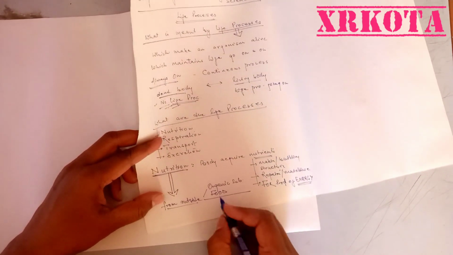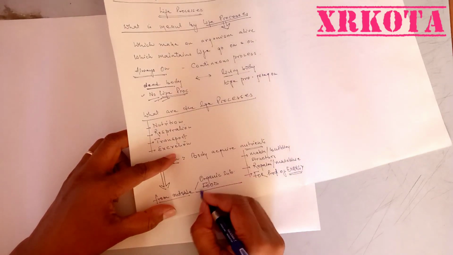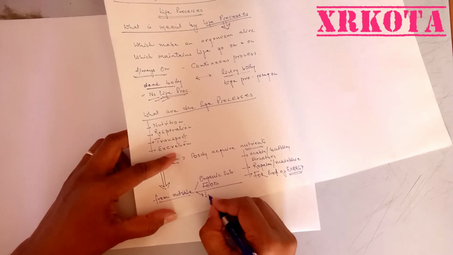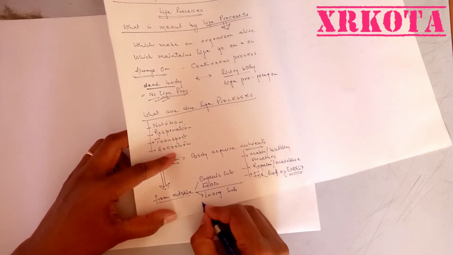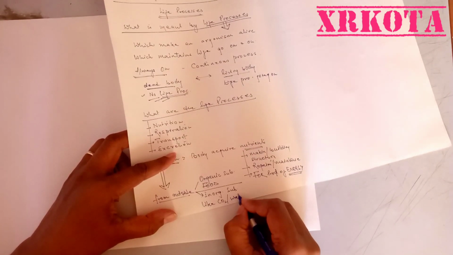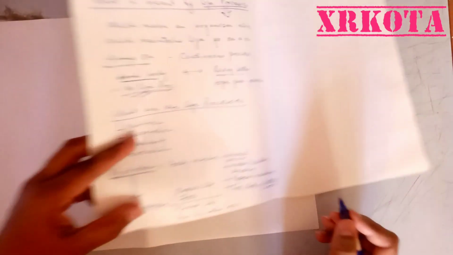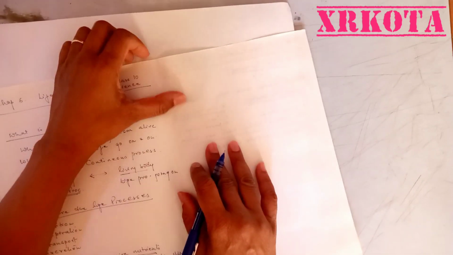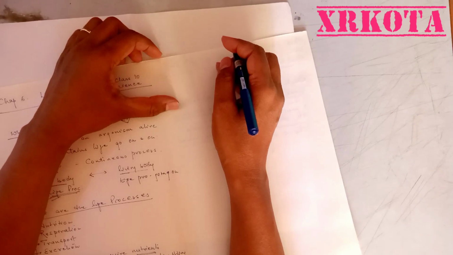However, plants and other organisms are there which are not taking the organic substances directly, rather they are making their own food using some inorganic substances like CO2, water and minerals. So these are the things which we require from outside. That is called nutrition.